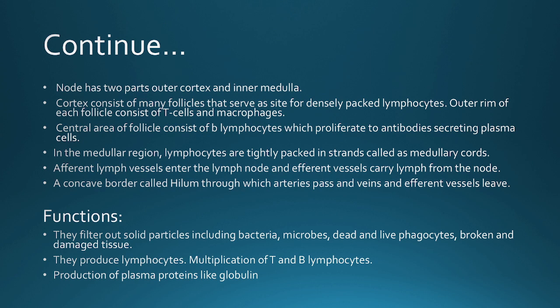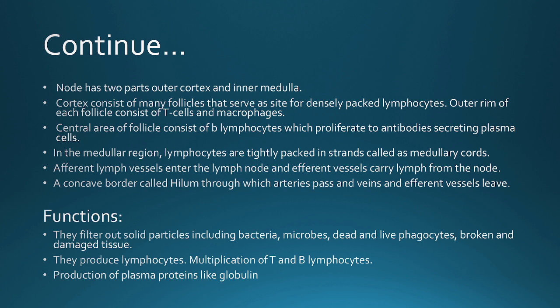The node has two parts, the outer cortex and the inner medulla. First the outer part is the capsule, then there is the cortex, and the inner centrally located part we call the medulla. The cortex consists of many follicles that serve as a site for densely packed lymphocytes. The outer rim of each follicle consists of T cells and macrophages.